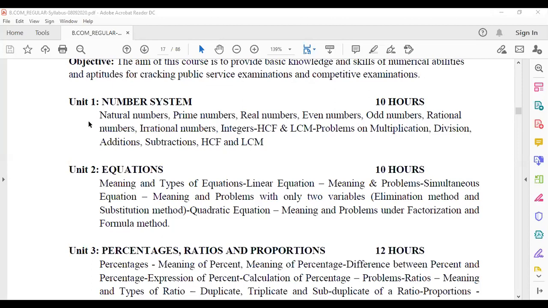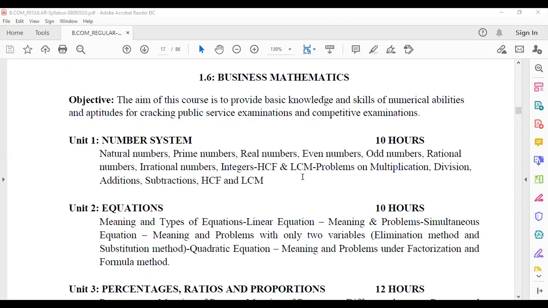Next, so that will be your first chapter, number system. You can expect at least 2 marks and 6 marks questions. So as and when I do the problems, okay, I shall let you know what sort of questions or how much is the marks that may be allotted to the particular chapter and which are the important chapters for you to concentrate.